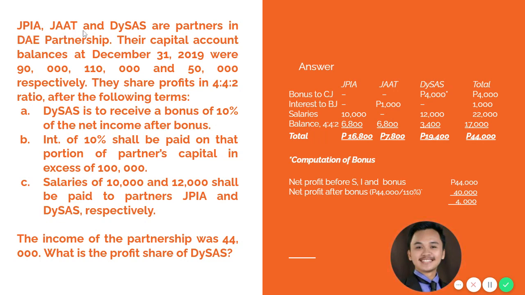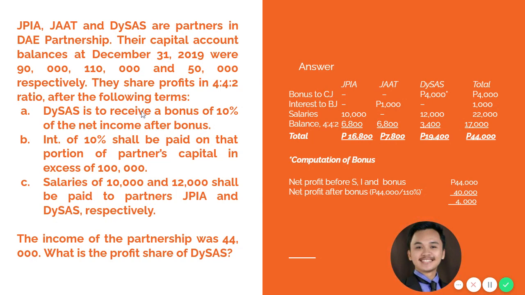JPIA, Jaat, and Daisas are partners in DAI partnership. Their capital account balances at December 31, 2019 were 90,000, 110,000, and 50,000 respectively. They share profits in a 4:4:2 ratio after the following terms.